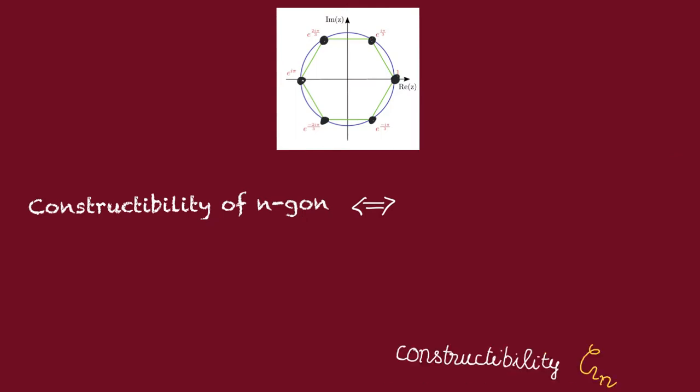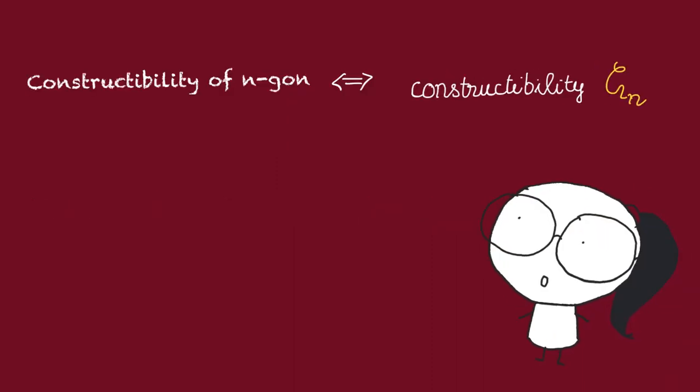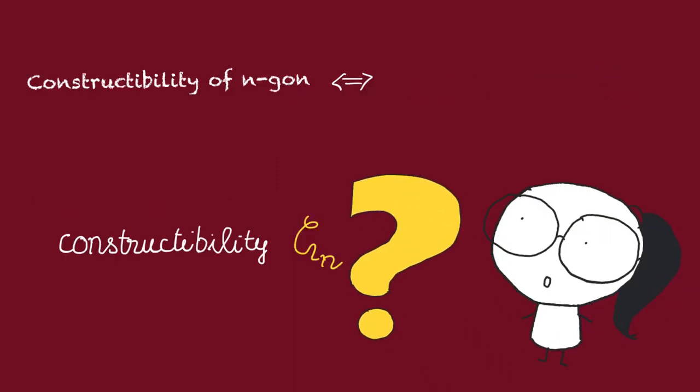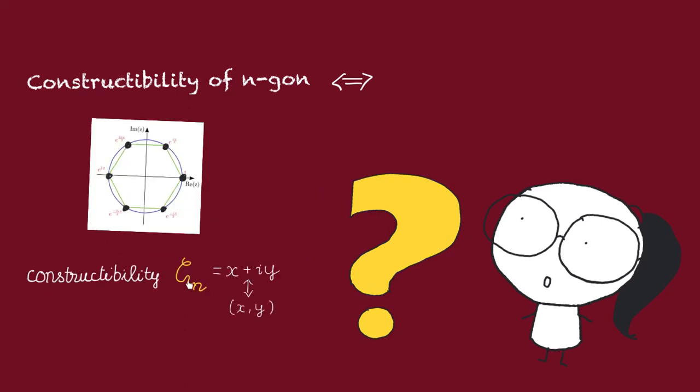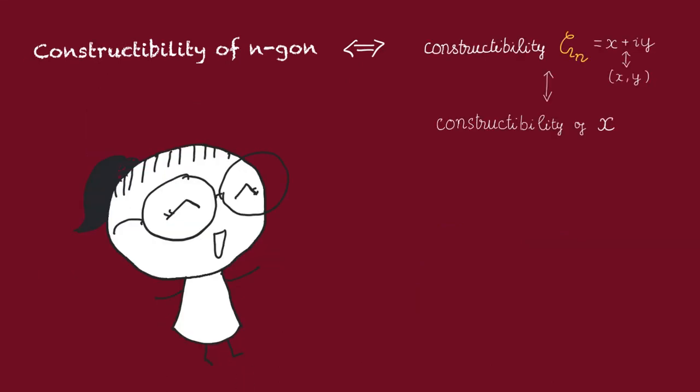Now, previously we said that the constructibility of the n-gon is equivalent to the constructibility of the nth roots of unity. But wait, what does constructibility of the nth root of unity mean? We only talked about constructibility of real numbers. Well, here we're thinking of the nth roots of unity as corresponding to a point in the complex plane. So its constructibility is just equivalent to the constructibility of its real part. Our task now is to turn this into an algebraic condition involving only n.